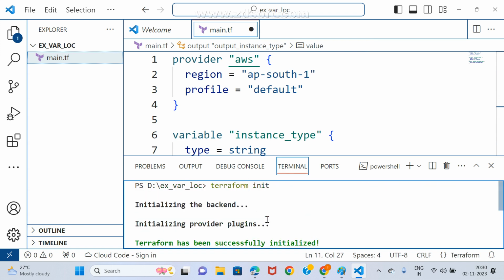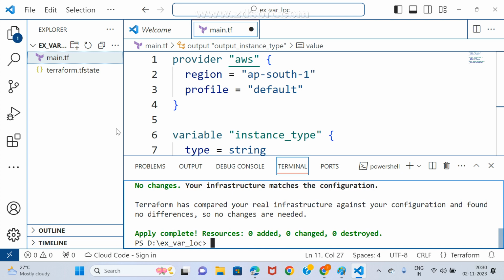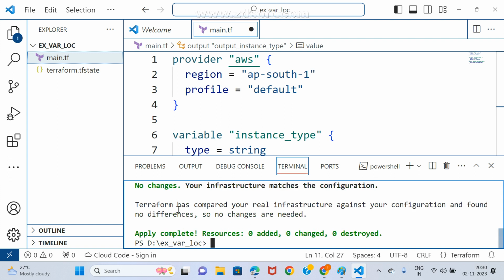Terraform init. Did something go wrong? No, it quickly initialized the backend and the provider plugins, everything is perfect. Now terraform apply. Did something go wrong, or did you get the output? Successfully initialized. Terraform has compared your real infrastructure against your configuration and found no differences, so no changes are needed.